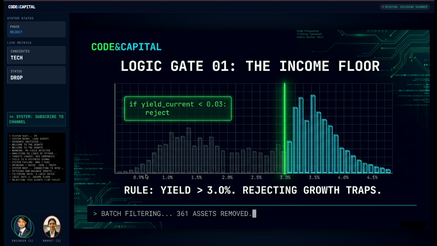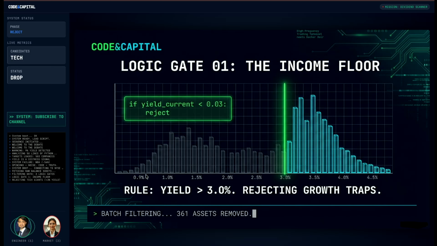Greater than 3%. Wait, hold on. But strictly applying that filter just eliminates the biggest growth engines. What about Apple, Microsoft? You're cutting out the very companies that have driven the market for a decade. They are rejected. We need cash flow now. This gate instantly eliminates the low-yield tech giants. We are looking for serious income only.